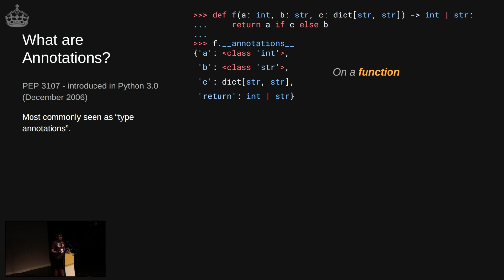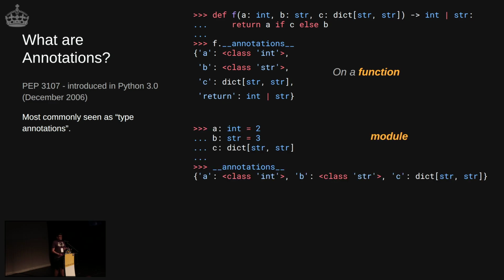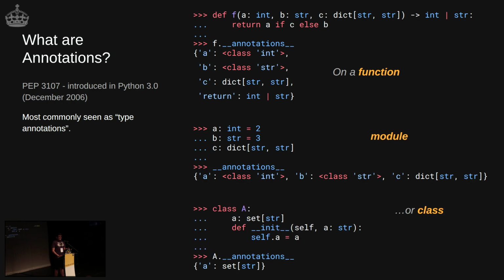You're able to put some type annotations onto a function. And then we can access those type annotations using this dunder annotations attribute here. These exist on all functions. They exist in modules as well. So you've got this silent dunder annotations. Most of the time, exactly how it depends on the version of Python and a few other things, but you've got it there. And you get them on classes as well, and we can access what's been put in them there. So this is the most common style of annotations that you'll see here.